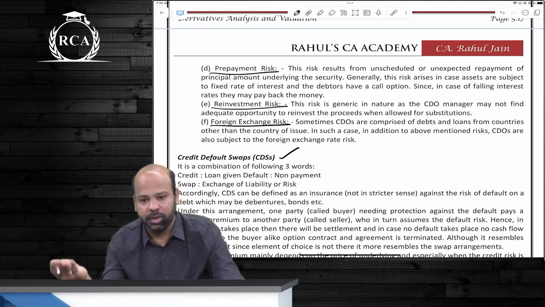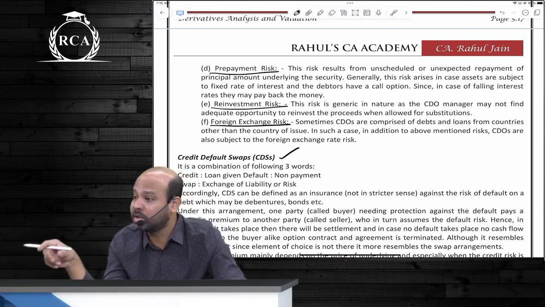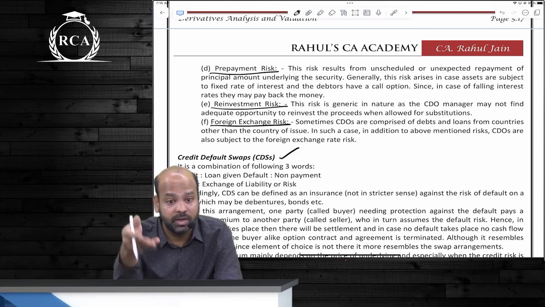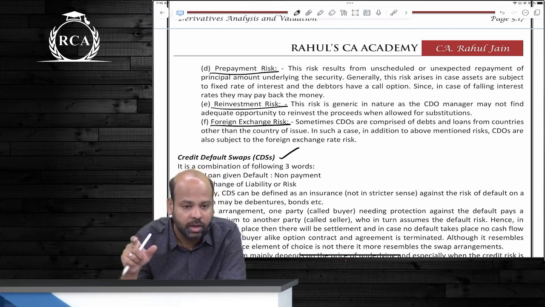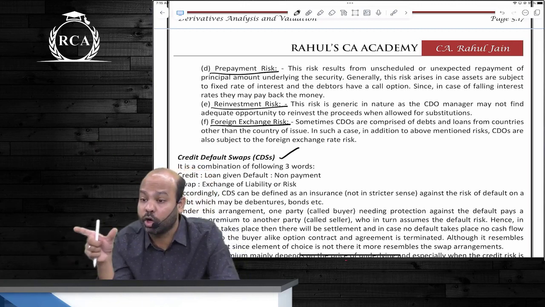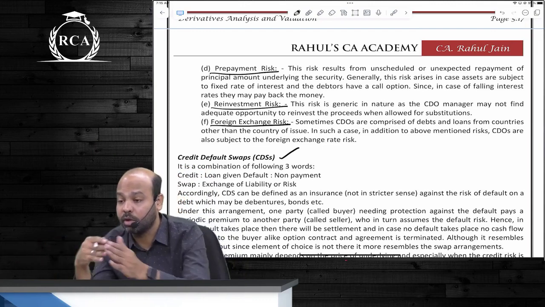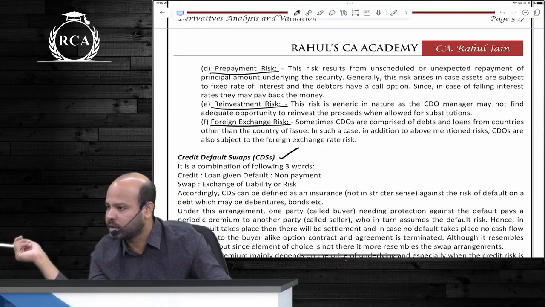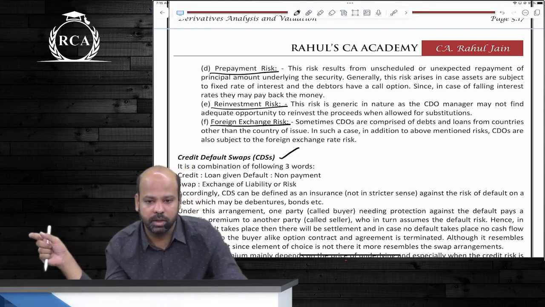Sir, अब ये भी तो synthetic CDO में भी तो यही किया है. Synthetic CDO में बेटा there was a special purpose vehicle created. That special purpose vehicle can have hundreds of investors. Not a single person is taking that risk. A credit default swap is a contract between two entities. Direct contract between two entities without creating an SPV. That's the only difference.